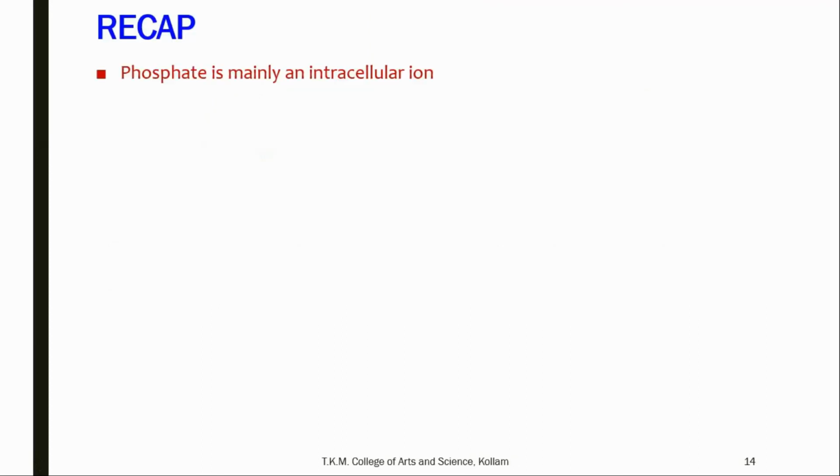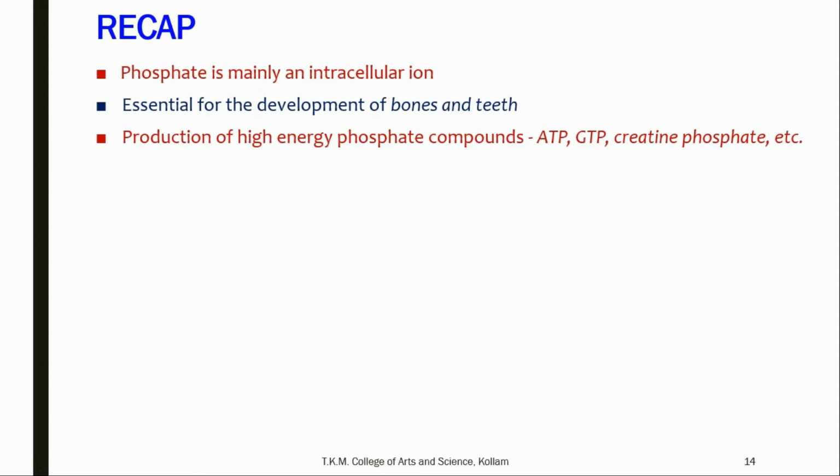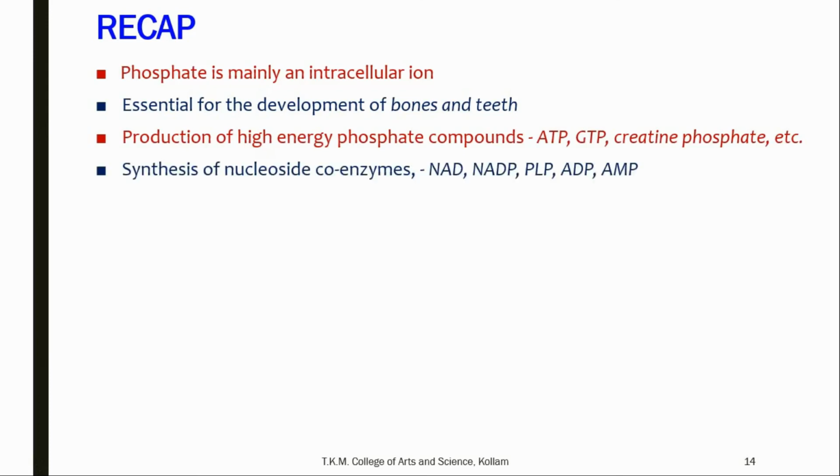Here is a recap. Phosphate is mainly an intracellular ion. It is essential for the development of bones and teeth. Production of high energy phosphate compounds like ATP, GTP, creatine phosphate needs phosphate. Synthesis of nucleotide coenzymes like NAD, NADP, PLP, ADP, AMP, etc. requires phosphate group.